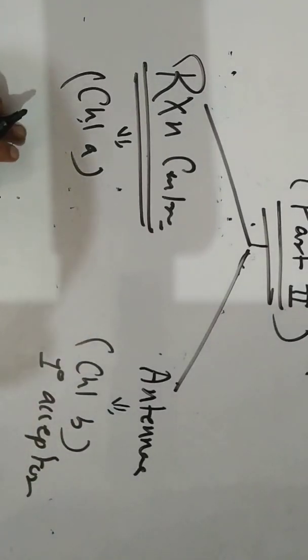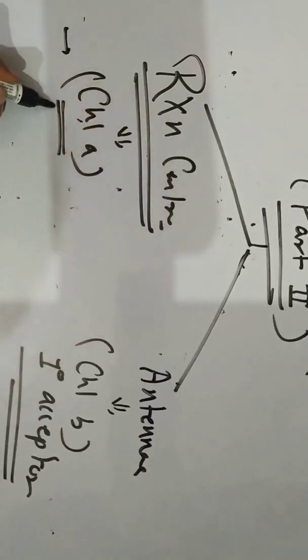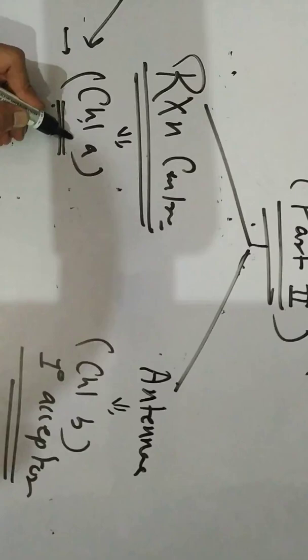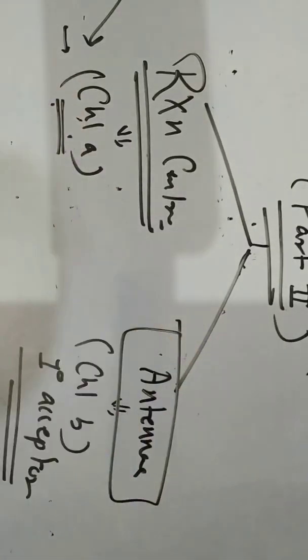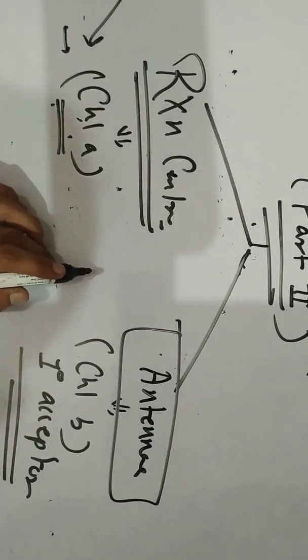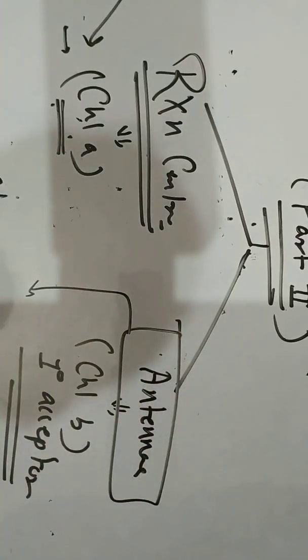Okay, what is the importance of antenna? In the reaction center, we come to know that the electrons are there. When the light energy falls on it, the electrons get excited from the reaction center. Now what is the function of antenna? They absorb the light of other wavelengths and hence improve the efficiency.